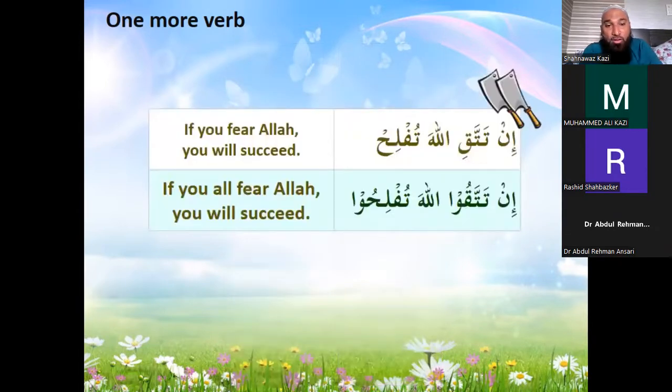So if you fear Allah, you will succeed: in tattaqi Allah tuflih. Here again Allah is the object in the sentence. Who are you going to fear? Allah. Because it is the object, there is a fatha or a zabar. In tattaqillaha tuflih. Okay? If you all fear Allah, you all will succeed.